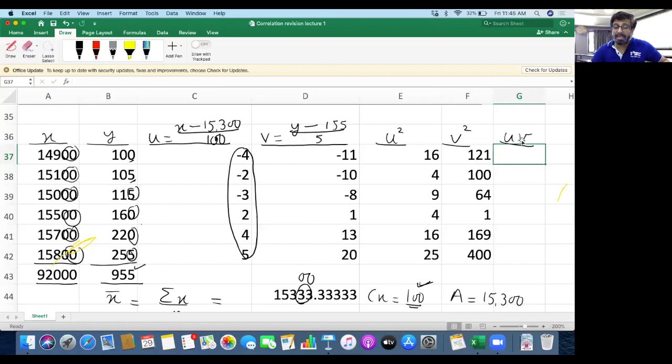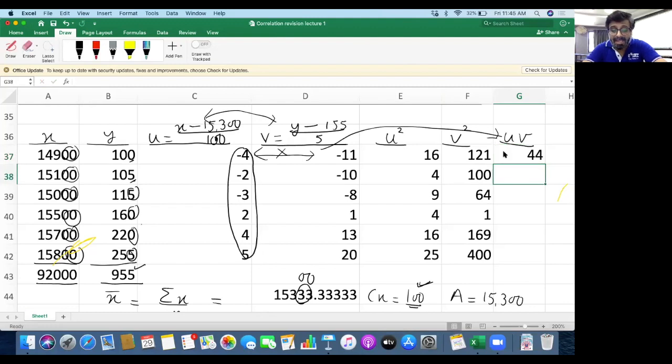Now uv means you'll be multiplying u into v. These two values are going to be multiplied and your answer will come over here, u into v. So minus 4 into minus 11 is positive 44.